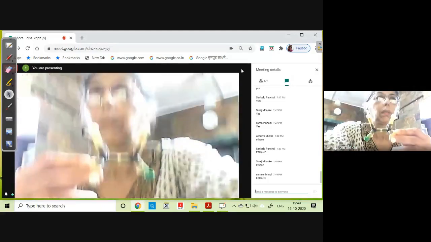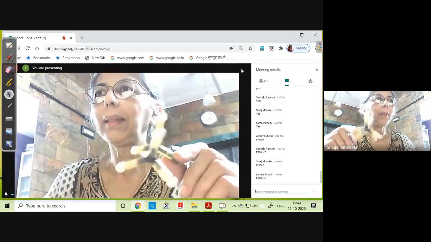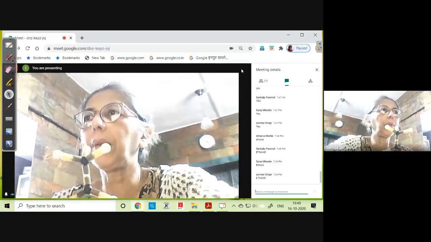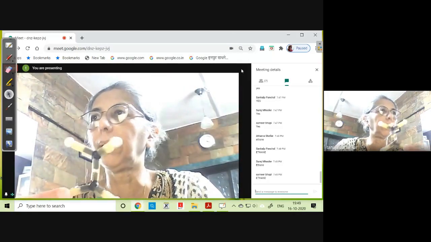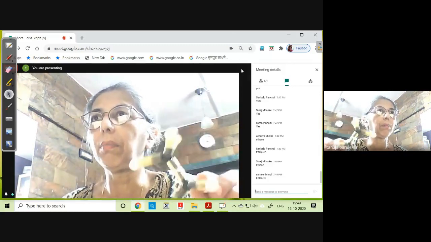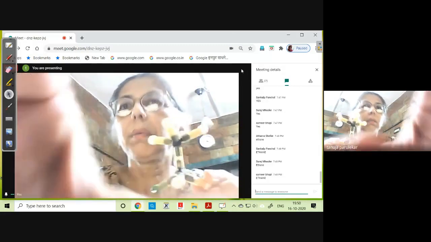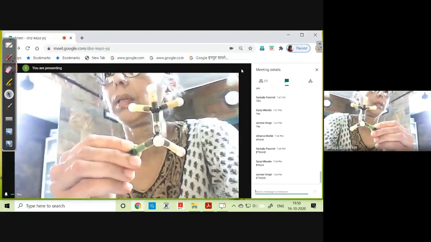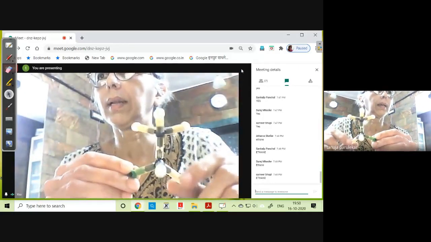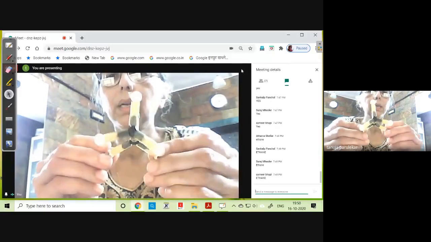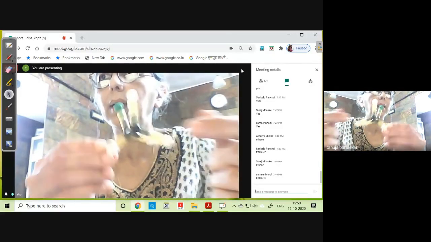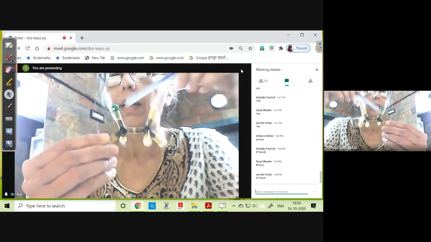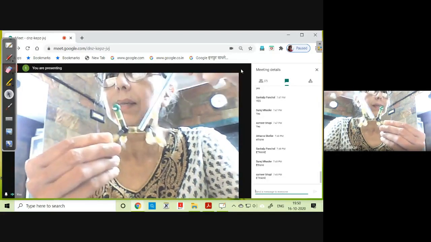Okay. Now, how did we do the Fischer projection formula? We held the molecule like this. If you remember, we had put the molecule like this for your Fischer projection. Like if it is a book, we held it like this. Okay, so instead of holding it like this, now you are looking at it this way. See, there is the central carbon. This is ethane. I hope everybody has put it. Yes, all of you have put it. This is one carbon, this is another carbon. This line which is joining is called the central carbon bond.